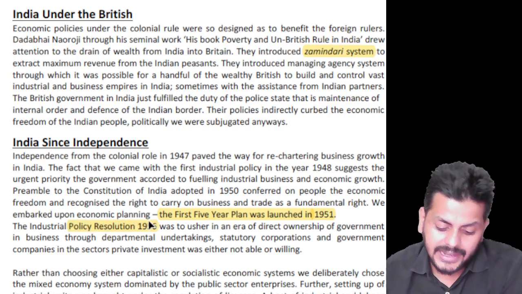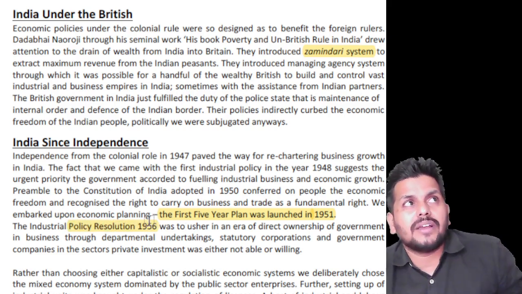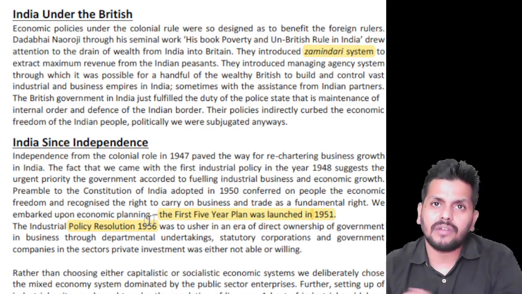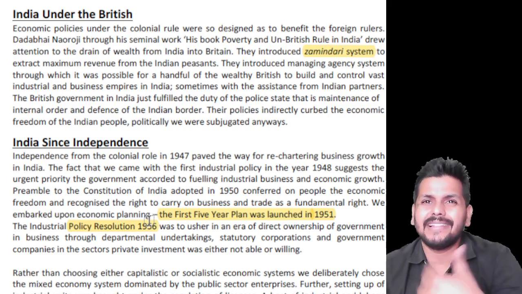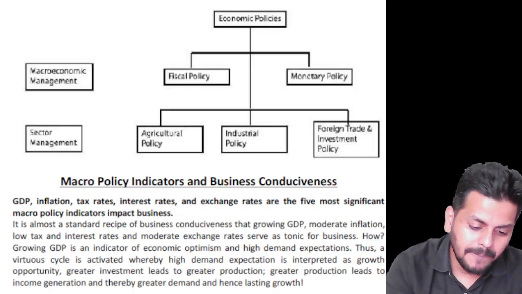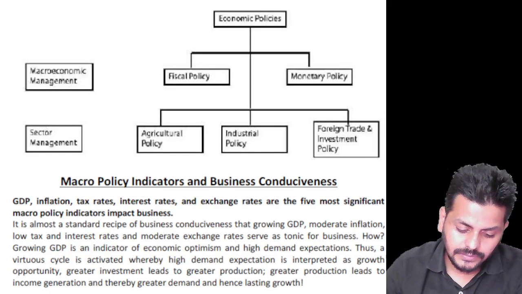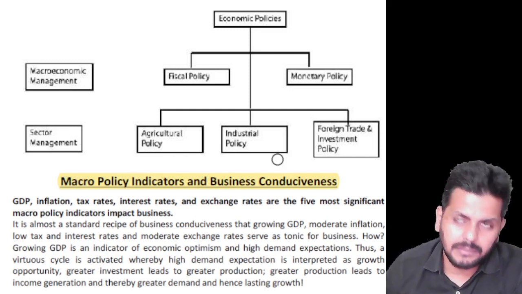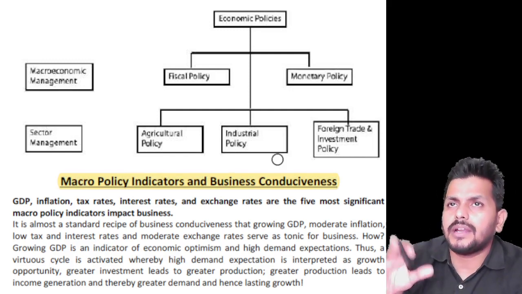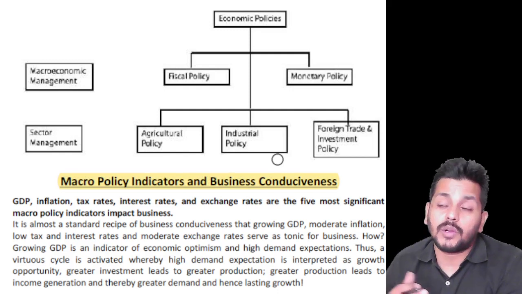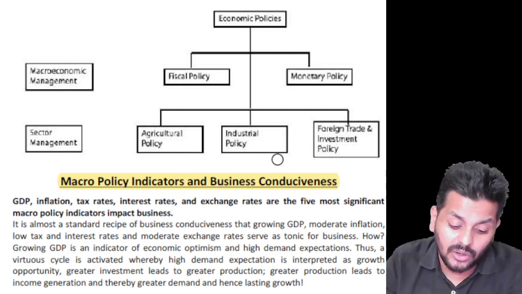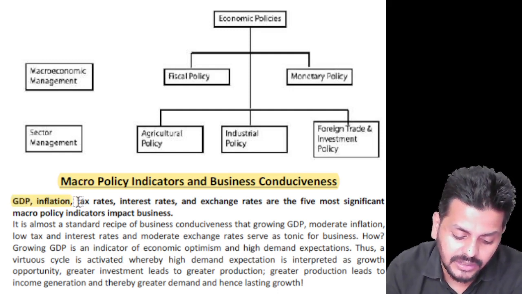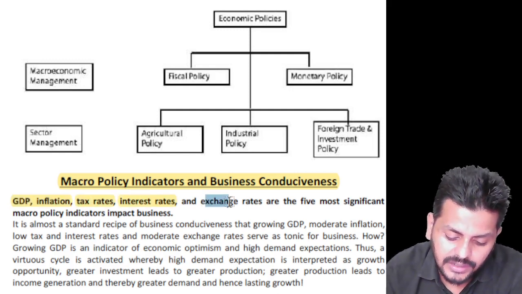Industrial policy 1956. The first 5-year plan was completely focused on agriculture, while we moved on from there to a little industrial revolution a little later. Then macro policy indicators. If you're looking at it from a broader perspective, what should we concentrate on? When we are talking about a country as a whole, what are the factors that you look at? GDP, inflation, tax rates, interest rates, and exchange rates.